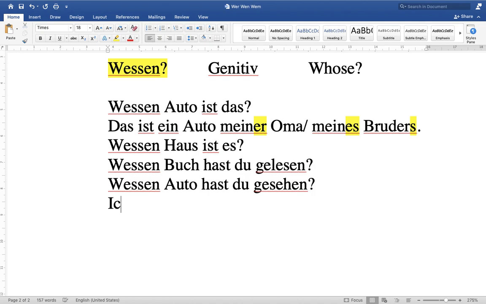It's like: Ich habe Tims Auto gesehen. If you use the name, Tims Auto, that is correct. I have seen the car of Tim. So with a name we use genitive like this, with an extra s without an apostrophe: Tims Haus. So this is genitive. I hope you understand it.